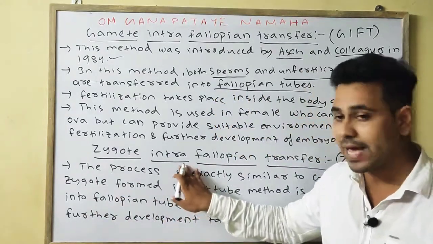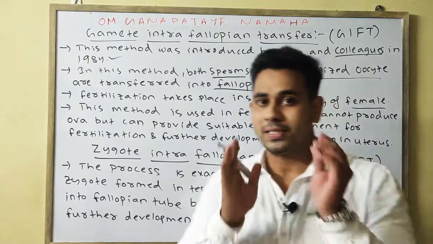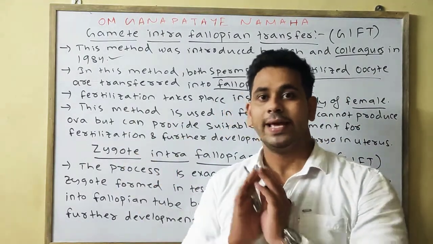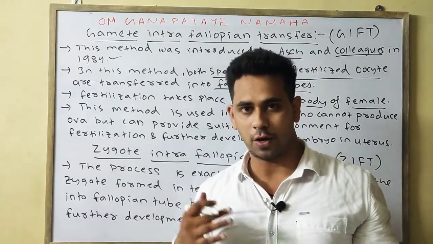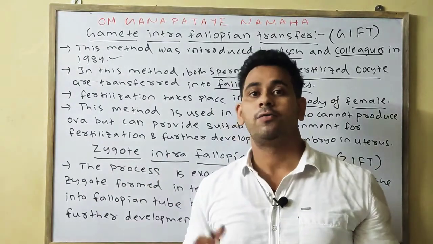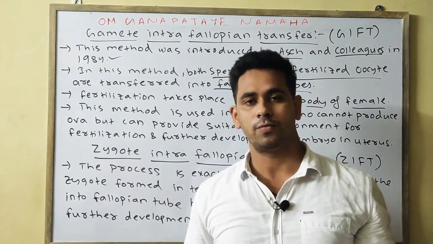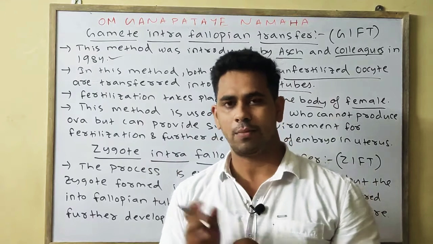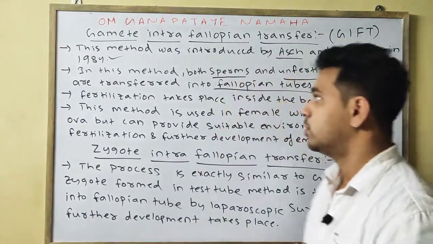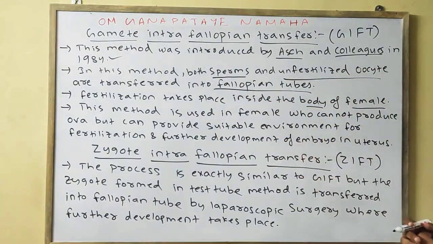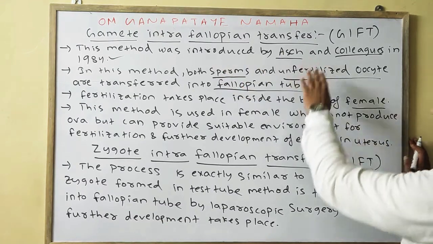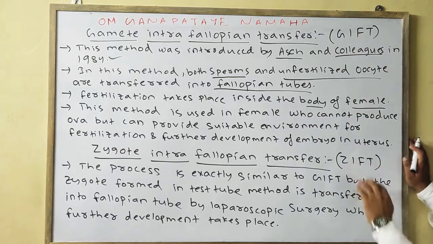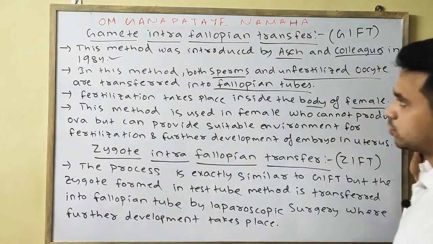Whereas in zygote intrafallopian transfer, the zygote which is formed in the laboratory in a suitable environment is introduced into the fallopian tube, by which further development and the formation of the fetus takes place, and eventually the fully grown baby is developed inside the mother's womb. So these are two more techniques of ART, gamete intrafallopian transfer and zygote intrafallopian transfer, or GIFT and ZIFT. Please note down.